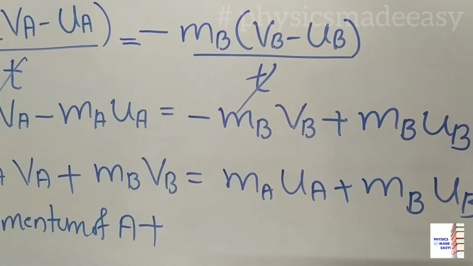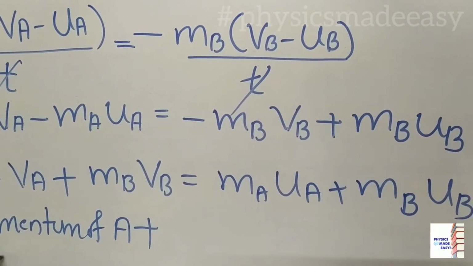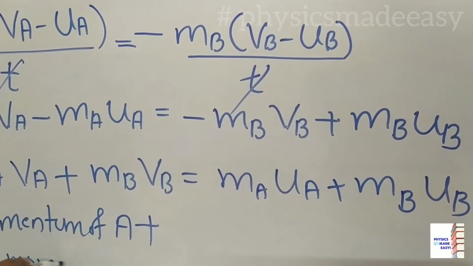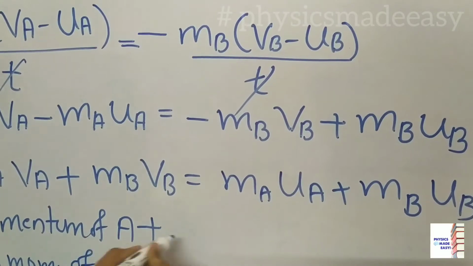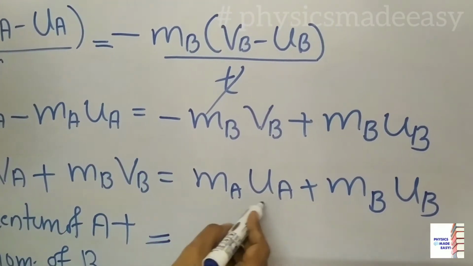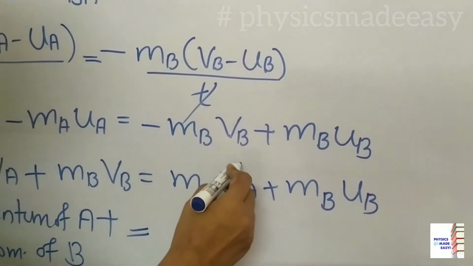So here you can write final momentum of B is equal to, here MAUA, UA initial velocity, no?